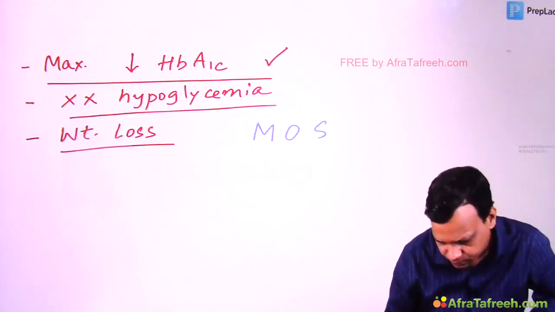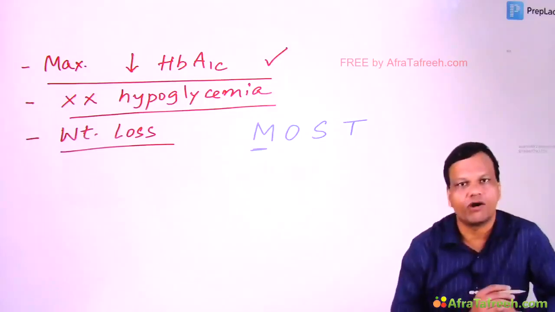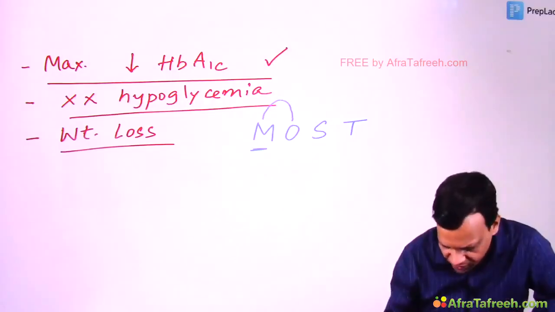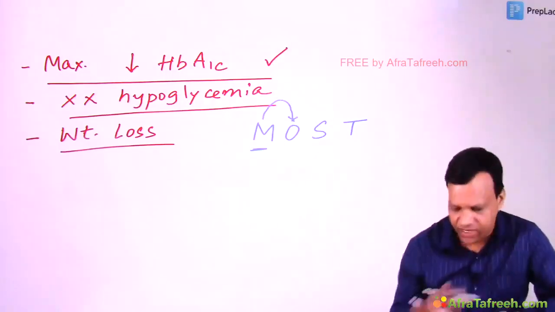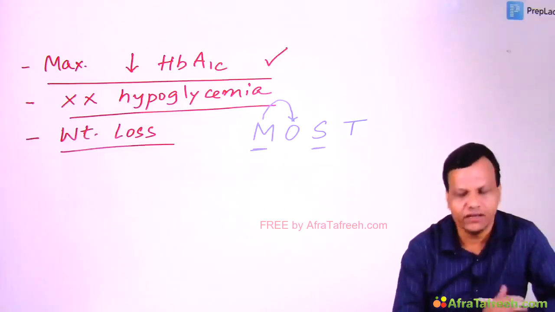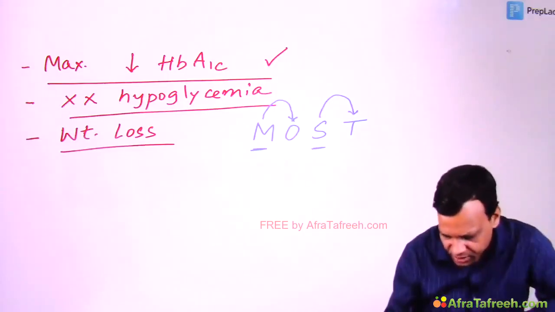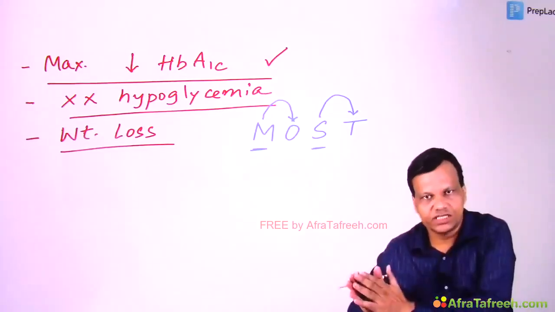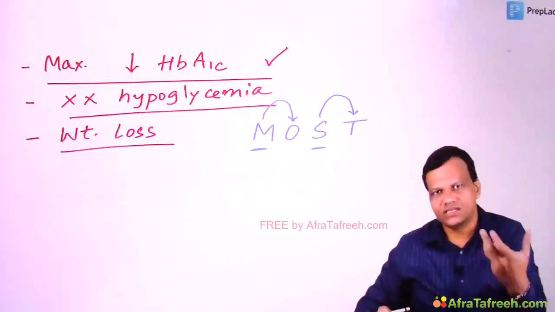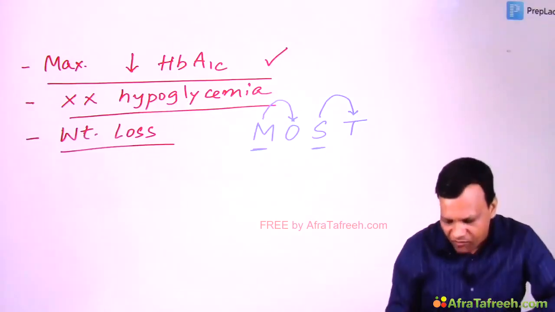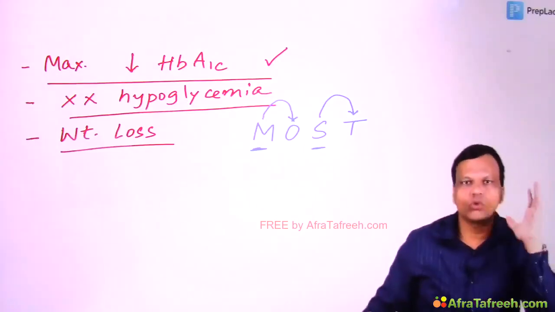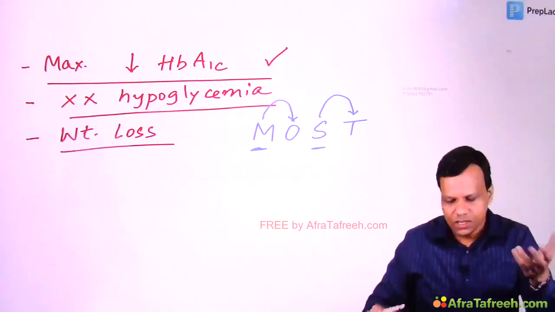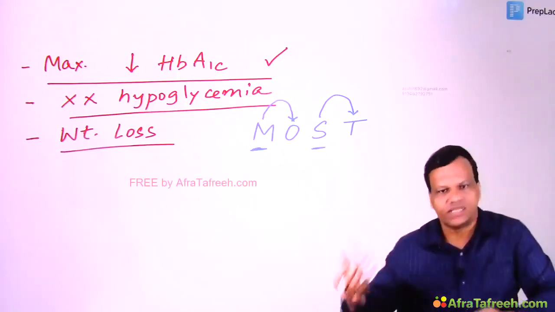Most metformin causes weight loss, so it is used in obese patients. So metformin we use in obese patients, whereas sulfonylureas cause weight gain, so we use them in thin patients. Okay? So metformin is used in obese, sulfonylurea used in thin patients. You can understand this in Hindi also in simple language. M for metformin, M for मोटे लोगों को देते, S for sulfonylurea, S for सुकड़े लोगों को देते. So metformin in obese, sulfonylurea in thin patients.